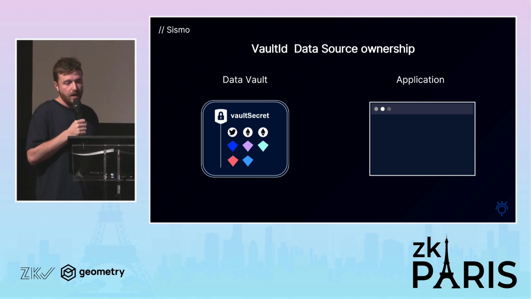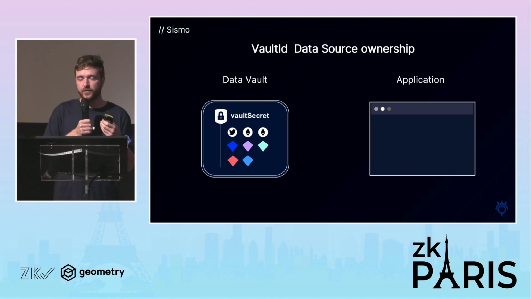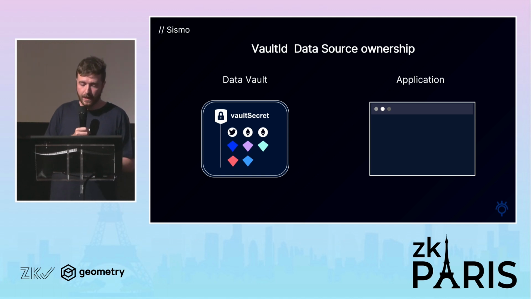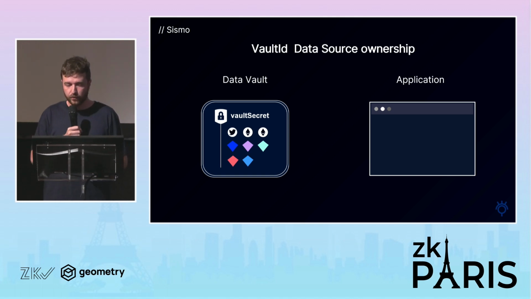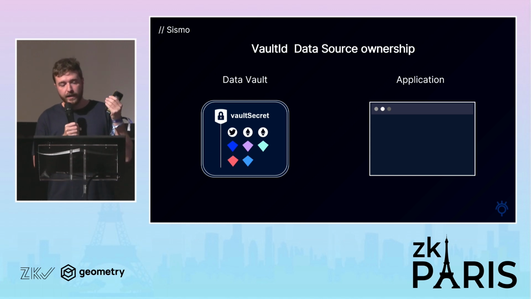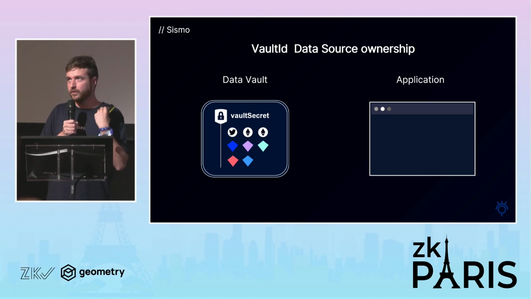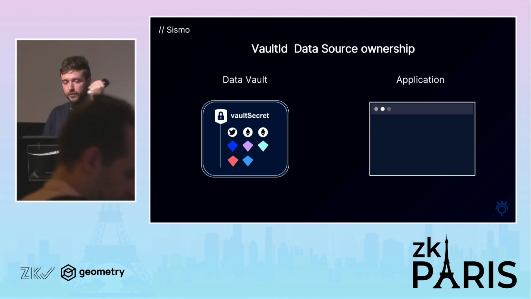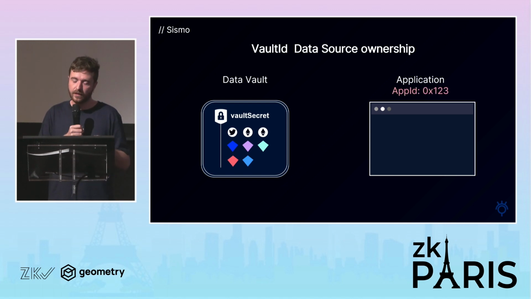So also, we have another type of data source. I showed you here all the GitHub, Twitter, Ethereum types of data sources, but we have what we call the Vault ID. Basically, we share a zk proof with an application, and an application has an app ID.